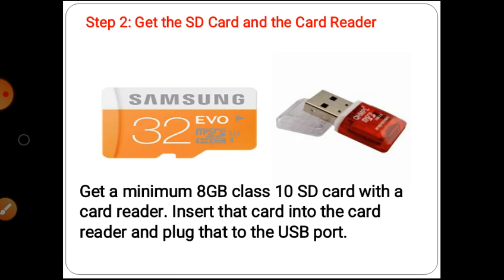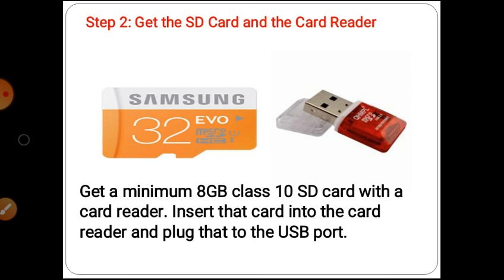After that, in the second step, get the SD card and the card reader. Get a minimum 8 GB class 10 SD card with a card reader, insert that card into the card reader and plug that into the USB port.